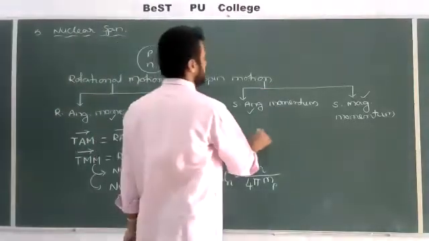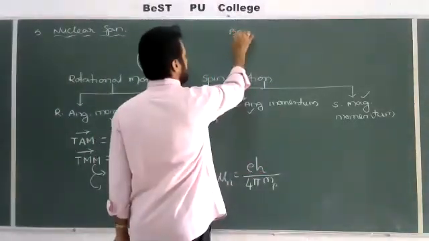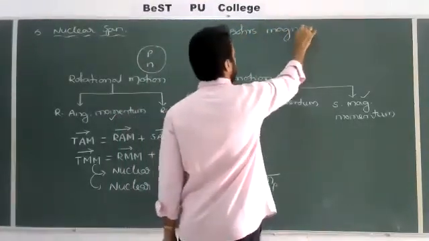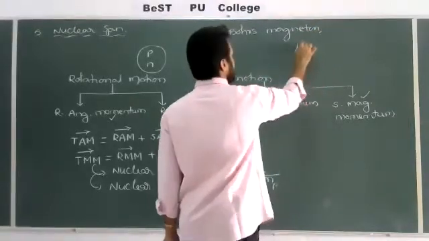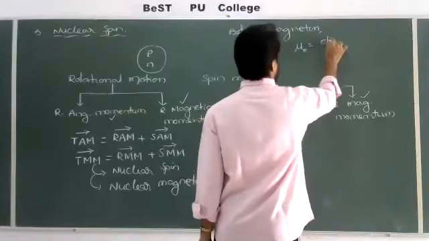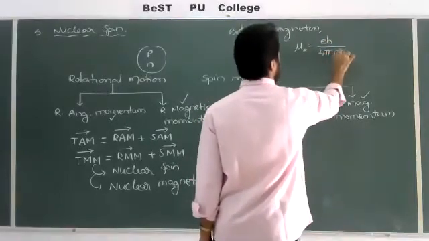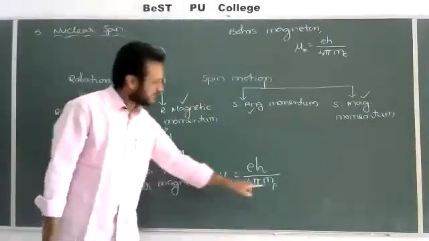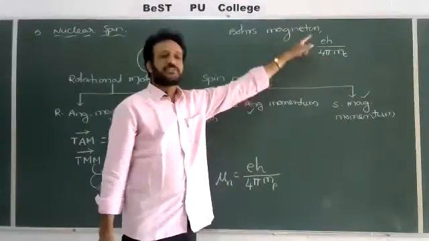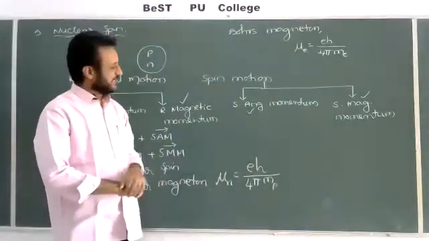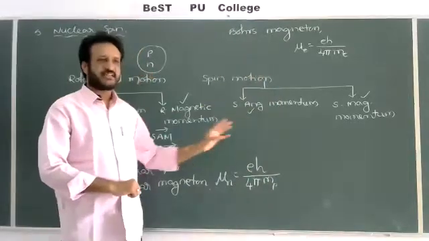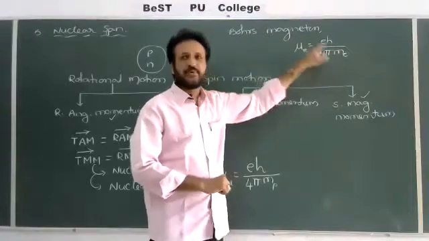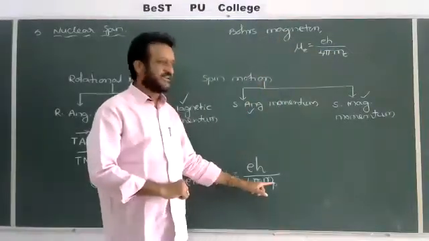Whereas if you want to calculate the magnetic momentum of the electron, meaning Bohr's magneton, the formula is mu E is equal to eh by 4 pi into m e. It is the same formula; here it is the mass of the proton, there the mass of the electron. But which value is more and which is less? Except the denominator m, all the remaining letters are constants. So mu is inversely proportional to m. The less the mass, the more the magnetic momentum. The more the mass, the less the magnetic momentum.